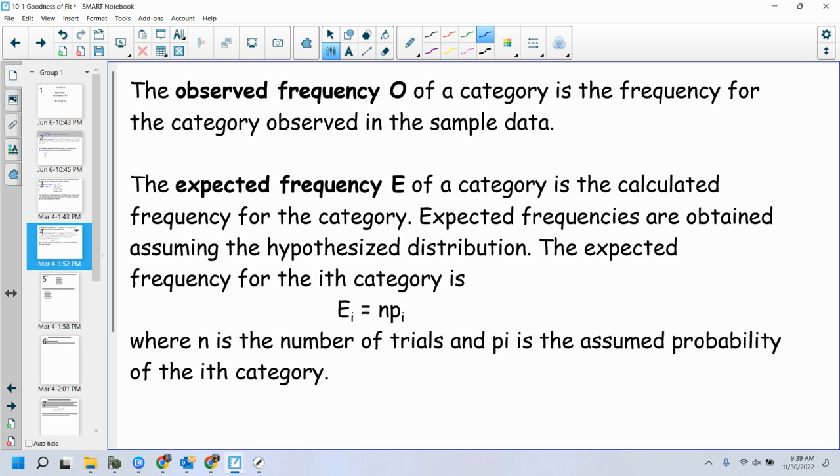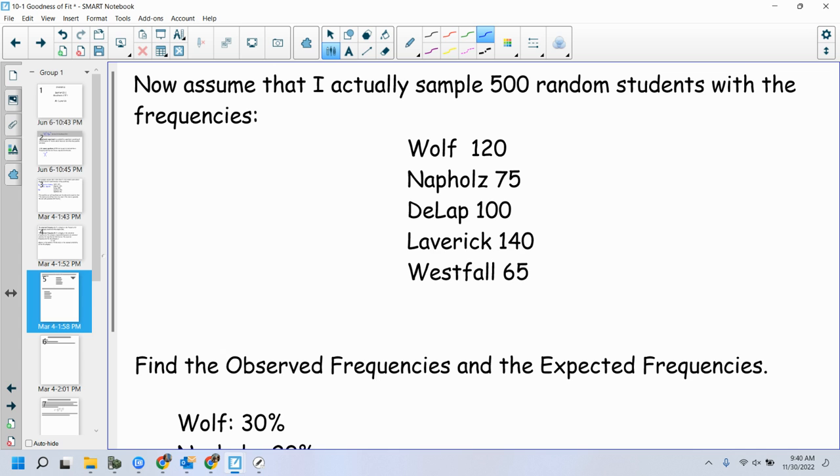So again, we have these two things, observed frequency and expected frequency. Observed frequency is the one that I have actually run. I said, okay, I'm going to survey 1,000 people, and 500 of them said this. That's my observed frequency. The expected frequency is always based on your null hypothesis distribution, the one that we believe to be true. And then we ask, how closely does that actually fit the data? Let's take a look at that.